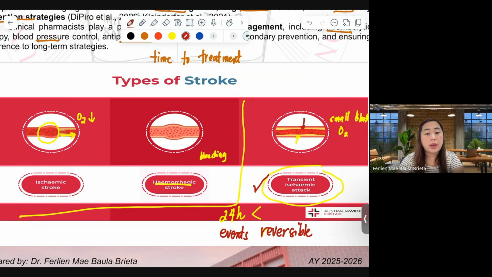If the manifestations last more than 24 hours and the damages are irreversible, it is referred to as stroke. So it's either an ischemic attack or a hemorrhagic attack.